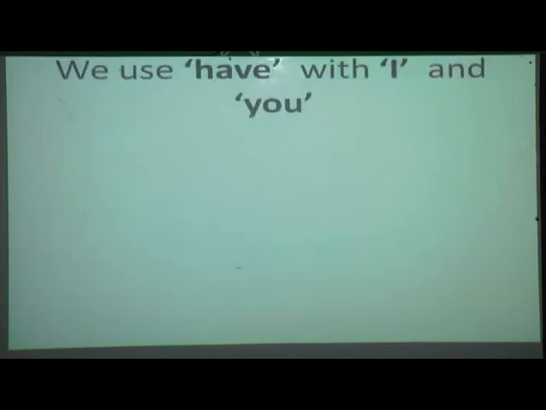Now one more thing about have: we use have with I and you. This is the most important thing you have to keep in your mind: whenever I and you come as the subject, we use H-A-V-E, have. Here we do not consider whether it is singular or plural. Whatever it is, whenever the subject is I or you, you use H-A-V-E.